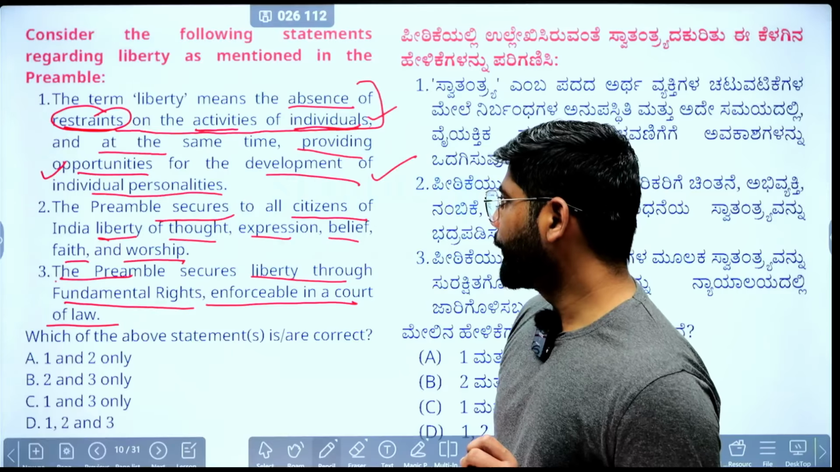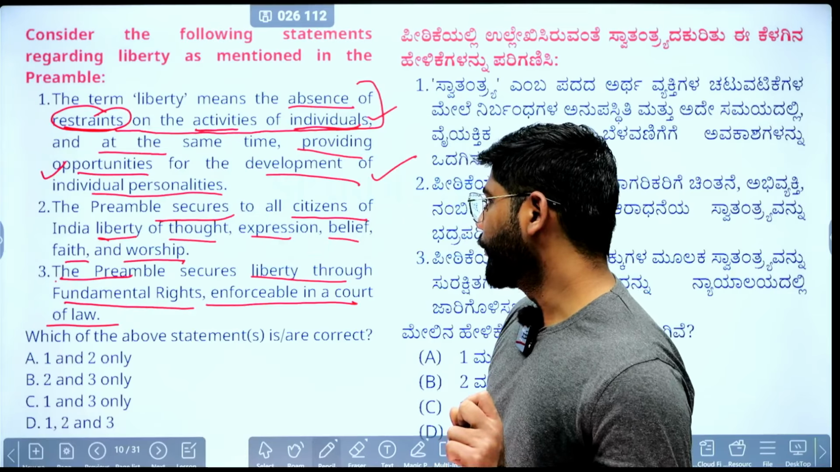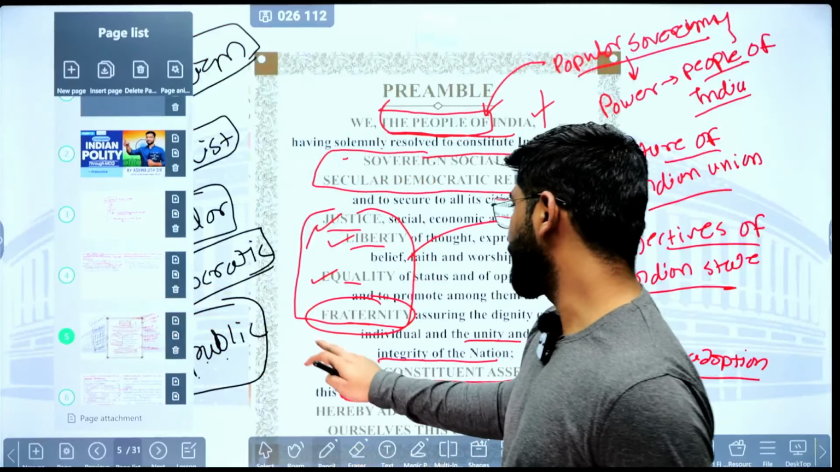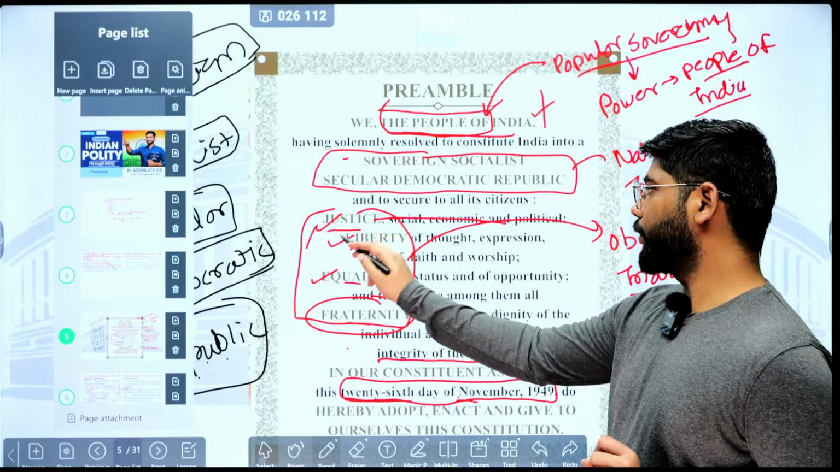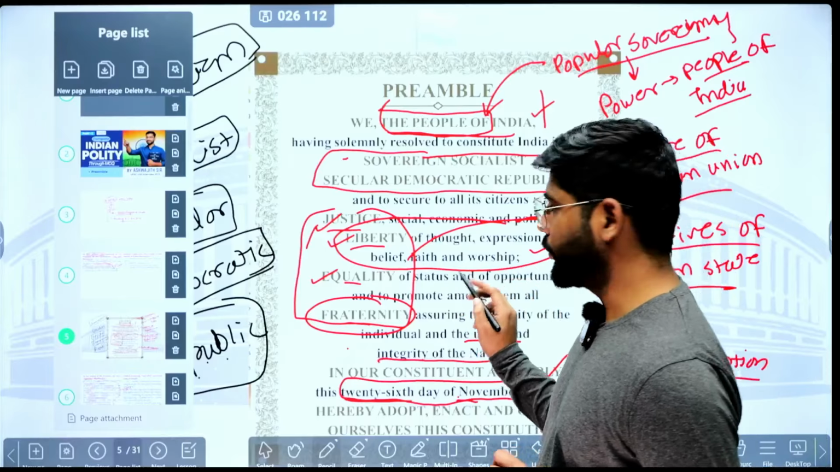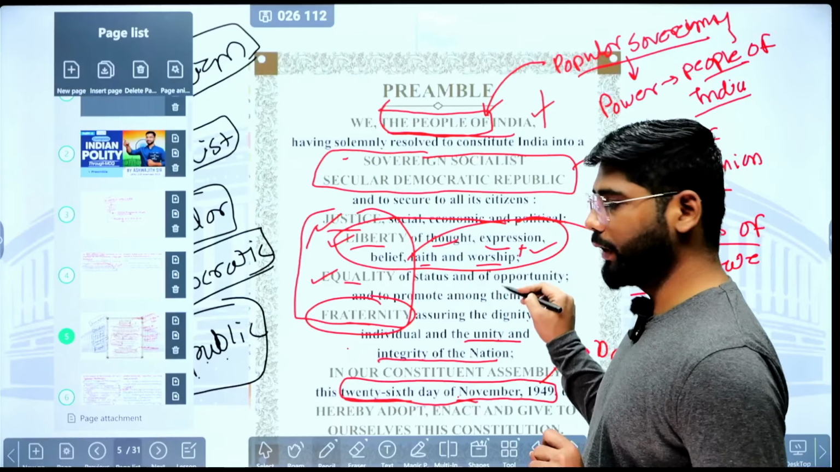Second statement, the preamble secures all citizens of India liberty of thought, expression, belief, faith and worship. For this you need to know the preamble of India by heart, because it says the liberty of thought, expression, belief, faith and worship. If you know this aspect, then only you can mark the correct. If you drop a single word here or they add one extra word, then the statement becomes wrong. So you need to know the preamble by heart, at least the preamble. So the second statement is also correct.